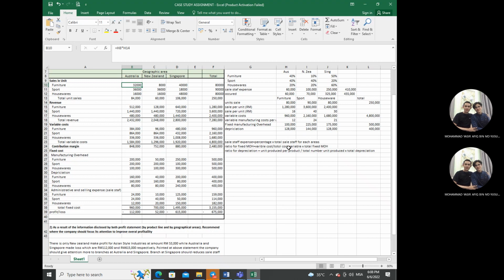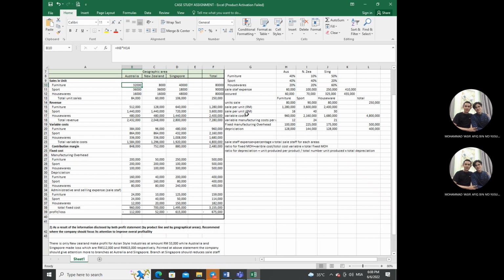At the recent meeting of the board of directors, there was a lengthy discussion on where to improve overall corporate profitability. The members of the board decided that they required additional financial information about individual corporate operations in order to target areas for improvement. For the required one, prepare a profit statement for Asian Star Industry detailing profitability for each company geographical area.